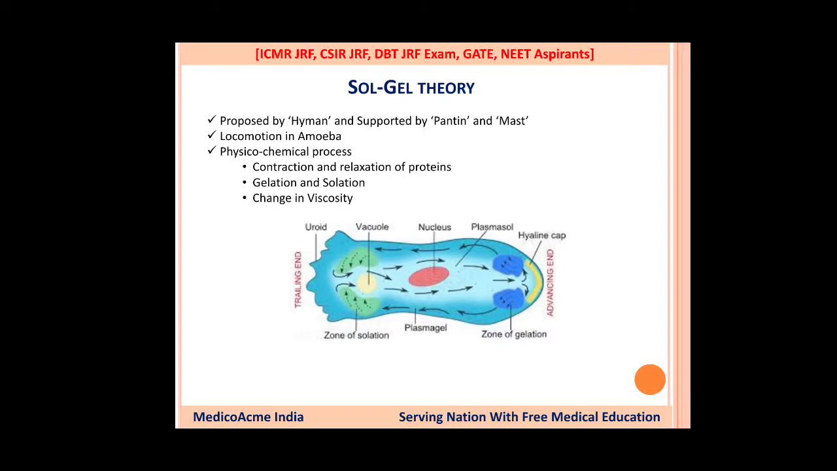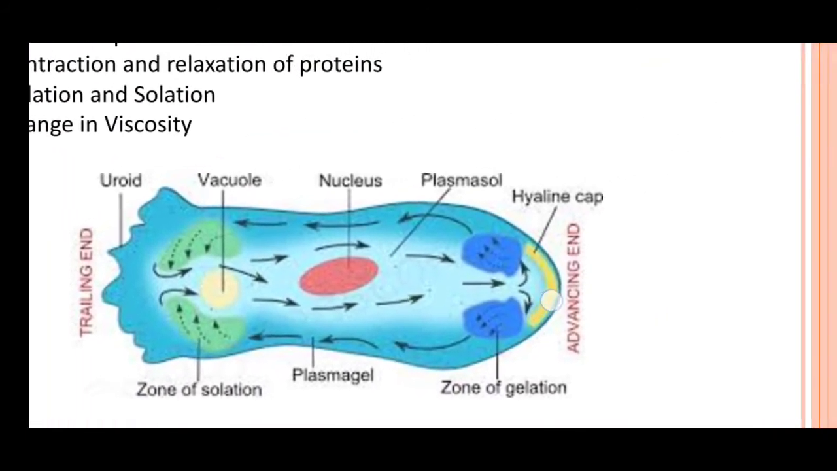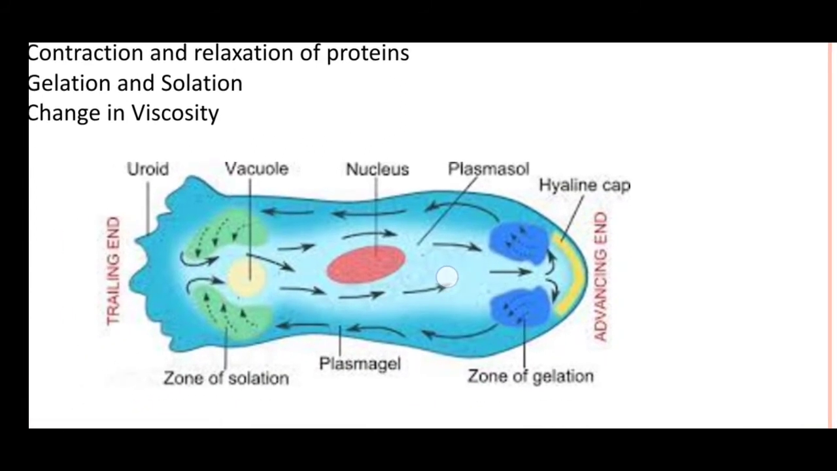So what happens, contraction and relaxation of proteins, many proteins are here, basically the cytoskeleton system which is seen in the organism, and the contraction and relaxation of that protein gives rise to the movement of the organism. Solation and gelation, this is very important to note here, that amoeba has, as you will see here, gel and sol. You can see here that the amoeba has two layers in the endoplasm. First one is the gel and second one is the sol. So guys, let's discuss it